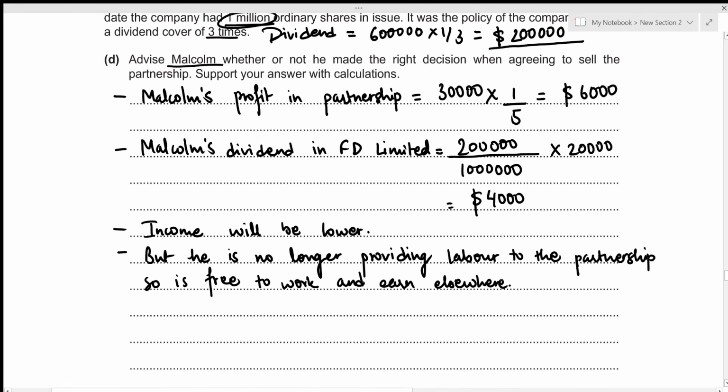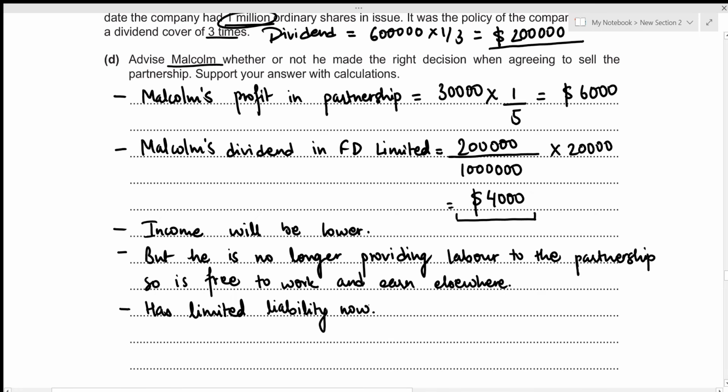So this just means that he is receiving 4,000 for no particular labor, and Malcolm is still free to work somewhere else and earn other particular income, which might increase the total income as compared to the income he received from the partnership. And Malcolm is now a shareholder in a limited company rather than a partner in a partnership business. And if we're talking about partnership, the partners will have unlimited liabilities. But if we're talking about shareholders in a company, they will have a limited liability, which is a very good advantage. So Malcolm now has limited liability.